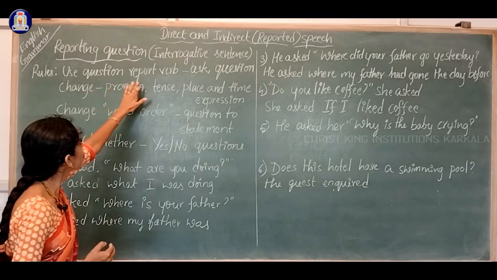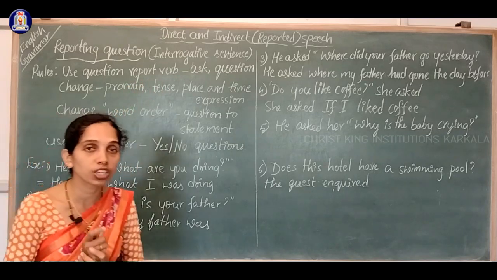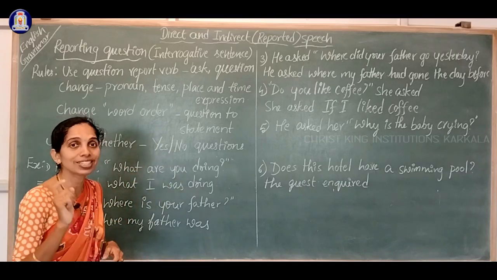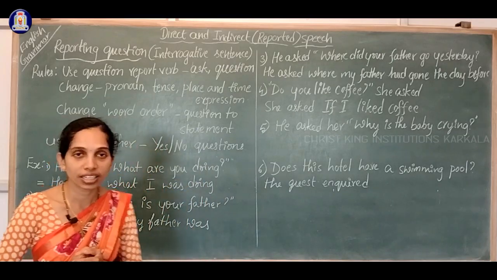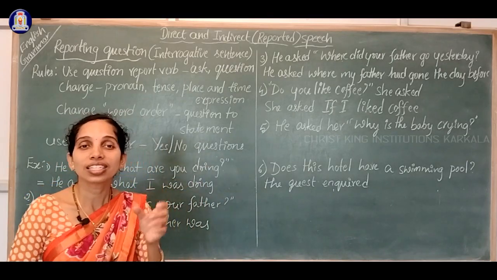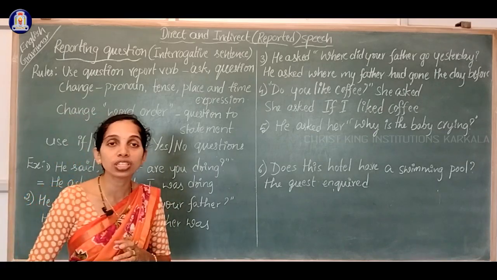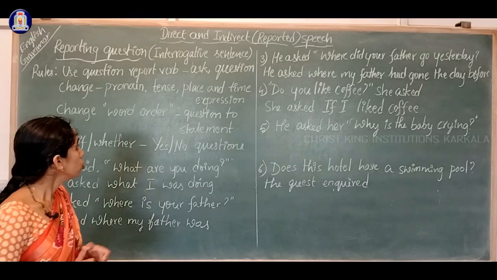Use a question reporting verb. We have to use the reporting verb, that is the question reporting verb. In the sense, ask, question, inquire. These are called question reporting verbs.